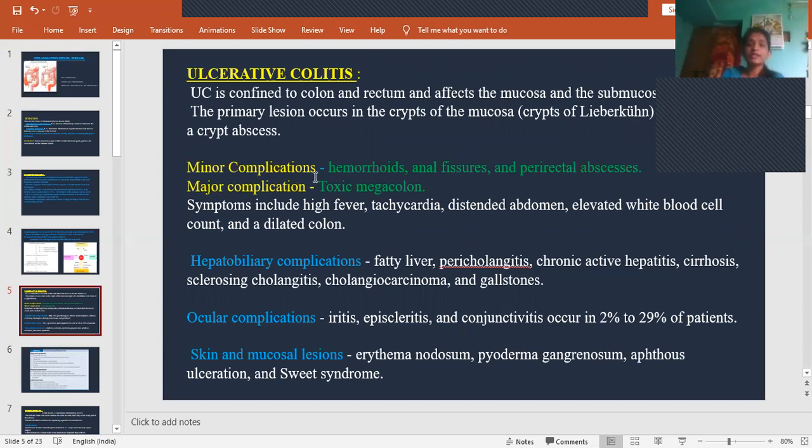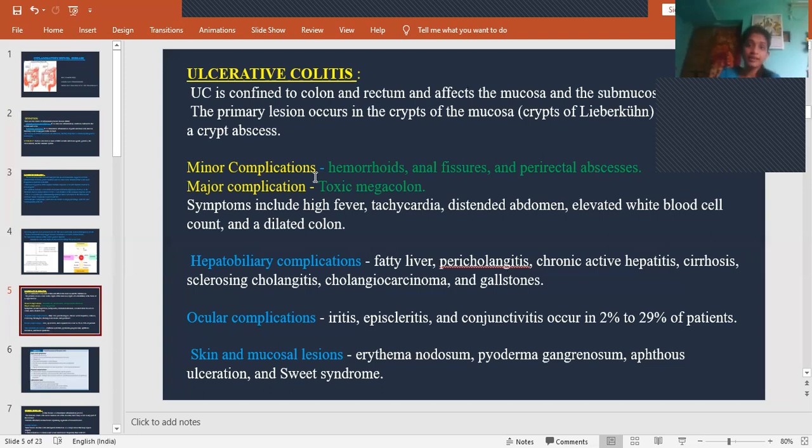And what are the minor complications? Hemorrhoids, fissures, perirectal abscess, all these are the minor complications of ulcerative colitis. And a major complication includes toxic megacolon. That means the colon is completely infected and its size is very much increased due to inflammation. That we call toxic megacolon.